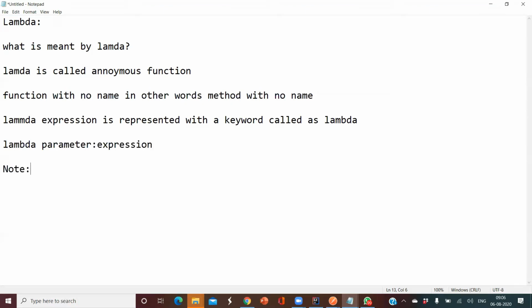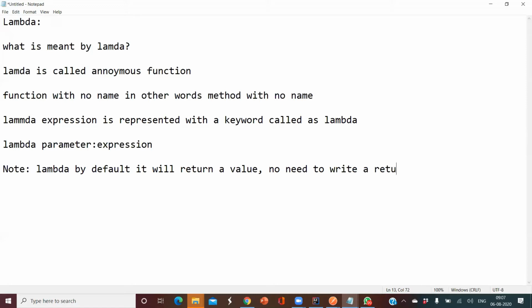The note that I want you to remember here is that a lambda, by default, will return a value, guys. It will return a value. No need to write a return statement.